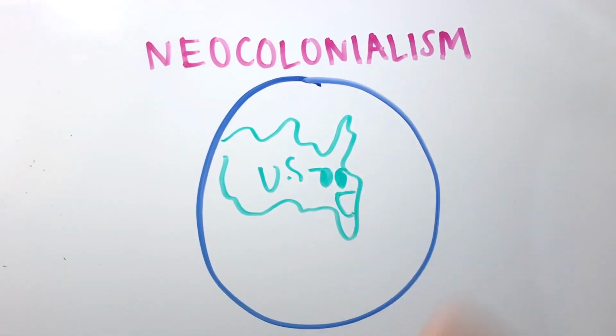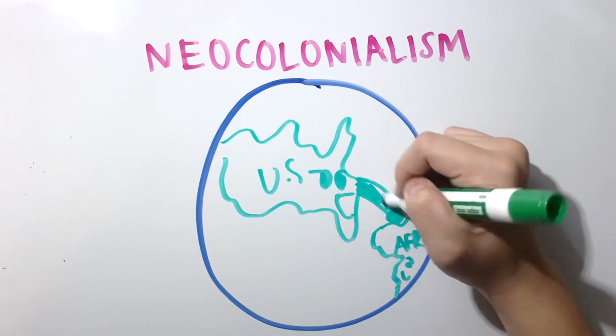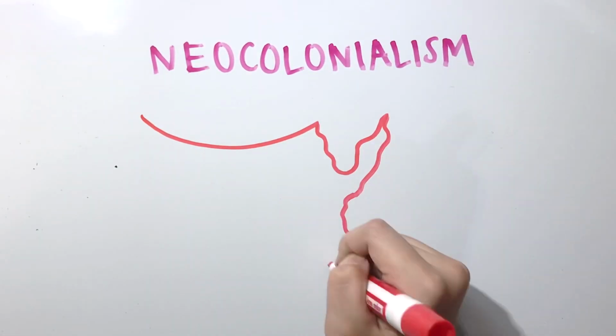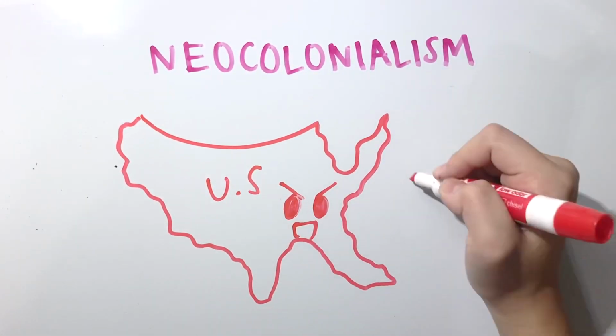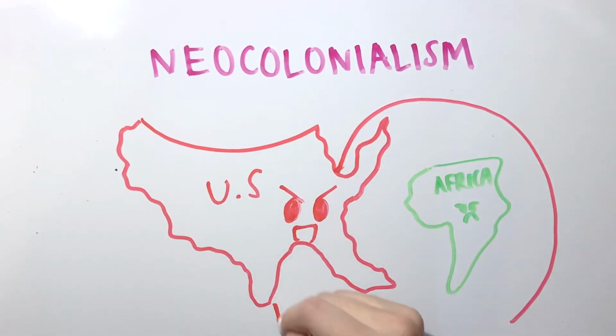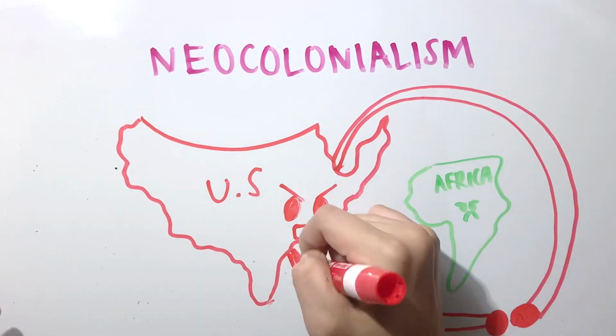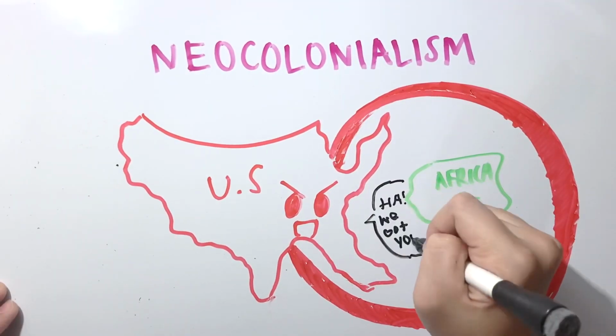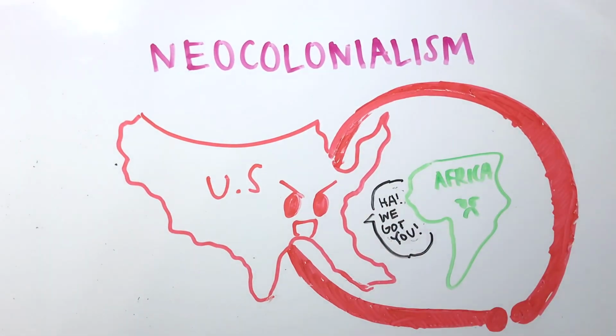A prime example of neocolonialism is the US and Africa. Because Africa is one of the less developed countries, the US can provide them with economic aid, but with the aid follows the control that the US has over Africa now, with their resources, their lands, and stuff like that.